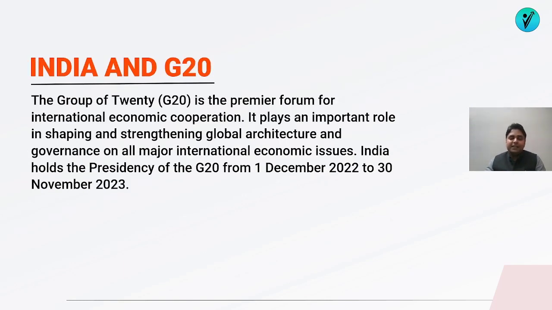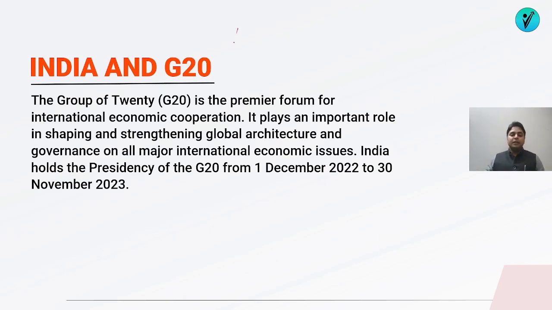India and G20. So G20, that is the group of 20, had its summit in New Delhi in September last year. Now, this, on the positive side, showcased India's growing influence at the global stage. Then we were able to take a few measures at G20 that made it a really, really memorable summit.